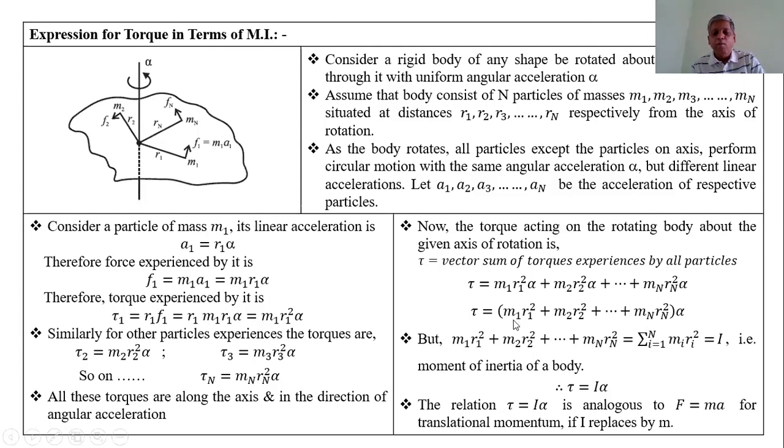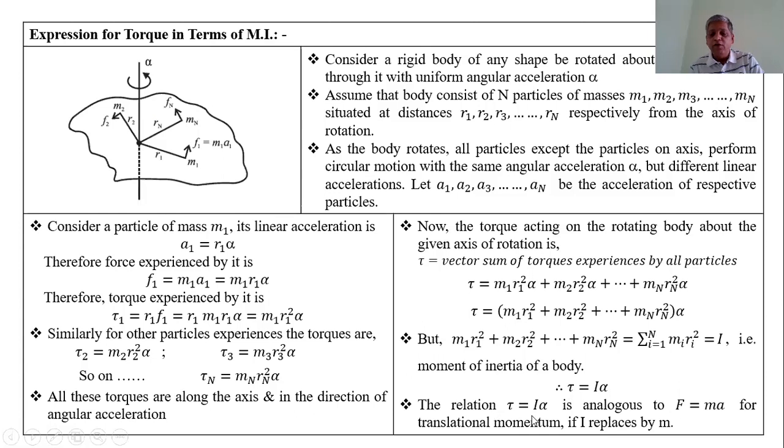But the bracket m1 r1 square plus m2 r2 square plus so on, plus mn rn square is the summation of the product of mass and square of distance of the particles from the axis of rotation. This sum is called the moment of inertia. Therefore, instead of this bracket, we write I, the moment of inertia of the body. Therefore, the expression for the torque τ is equal to I into alpha. This is the expression for the torque.